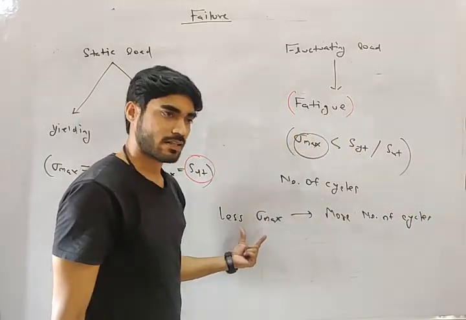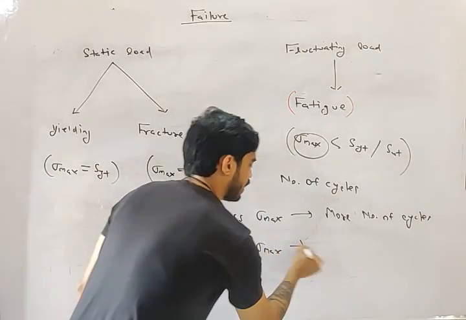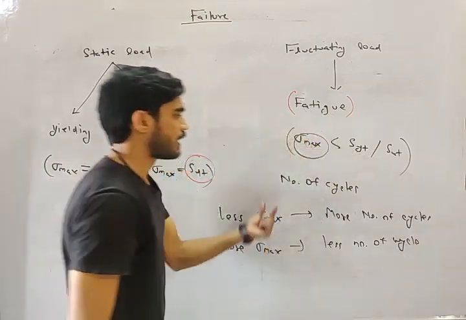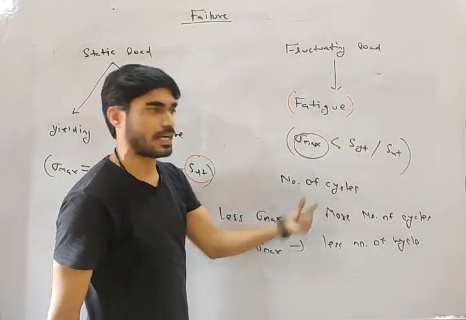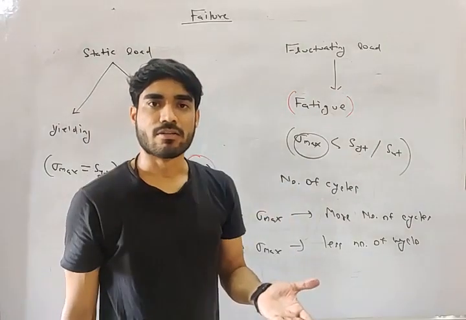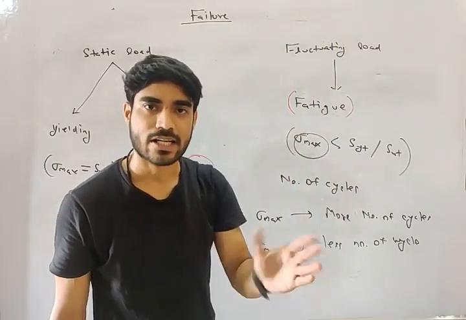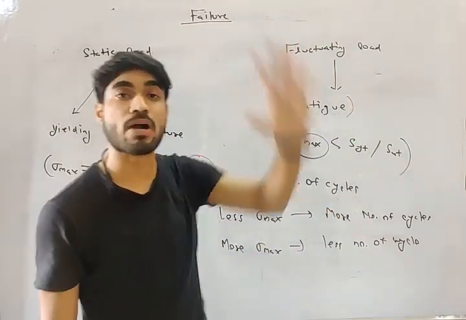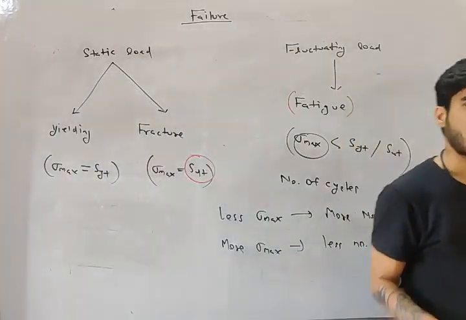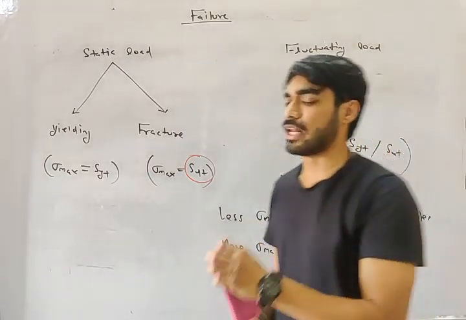More stress, less number of cycles. Sigma maximum is inversely proportional to number of cycles. If sigma maximum is large, number of cycles are less. If sigma maximum is less, number of cycles will be more, my friend. Do you understand the relation? So two things are important: how much stress you are applying and for how many cycles.